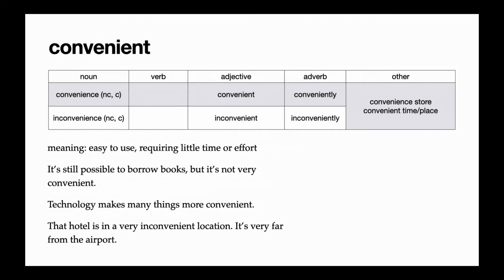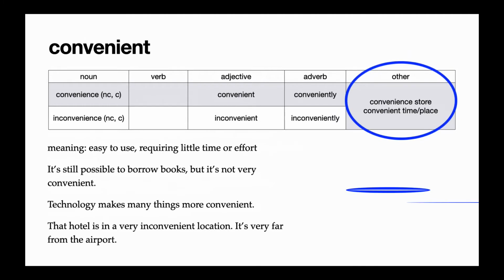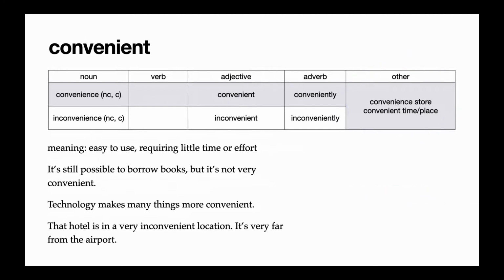In the second example, technology makes many things more convenient. And the third example shows the opposite. That hotel is in a very inconvenient location. It's very far from the airport. In the other column, I wrote two common uses of convenient. The first is a noun, convenience store. These are small stores that are located everywhere that sell drinks or cigarettes or magazines, milk, and oftentimes gas stations have convenience stores.